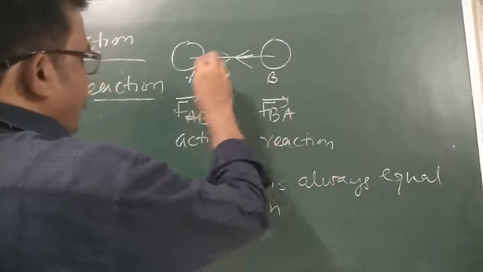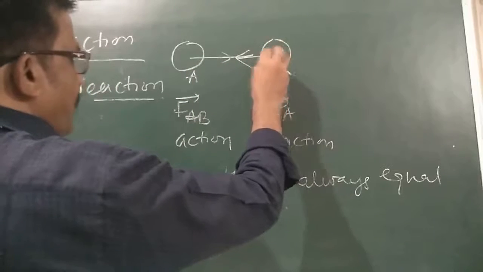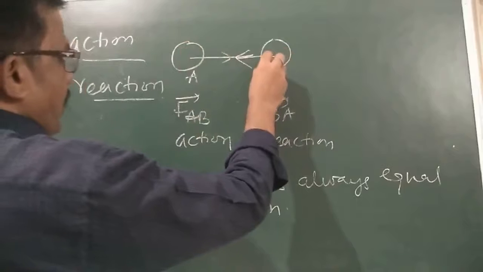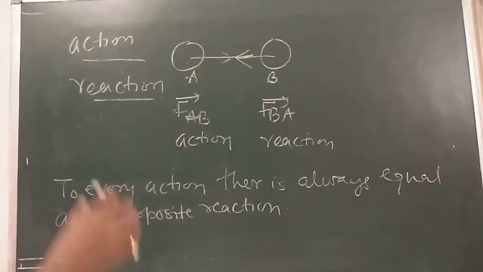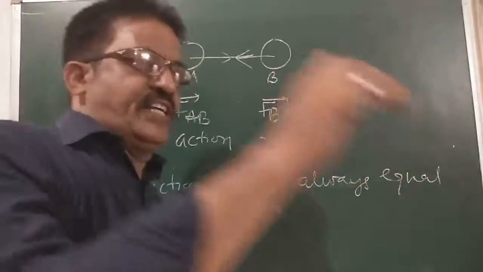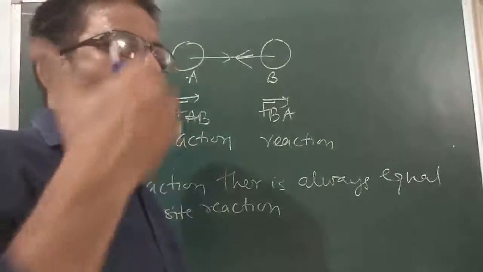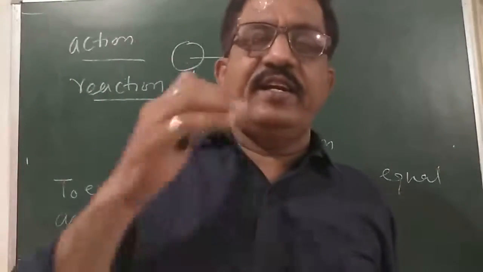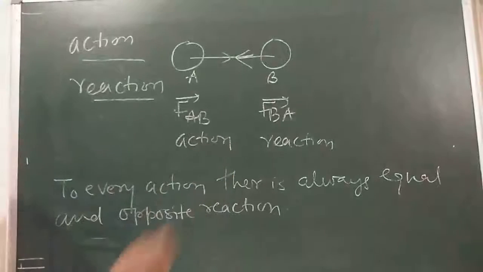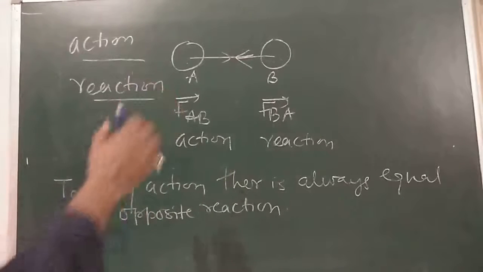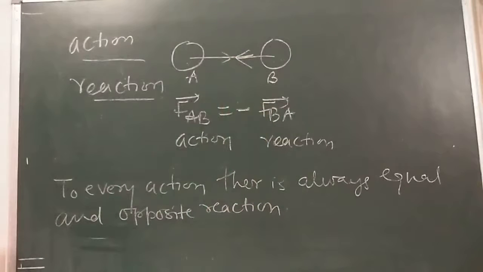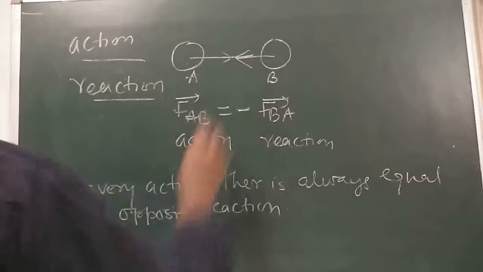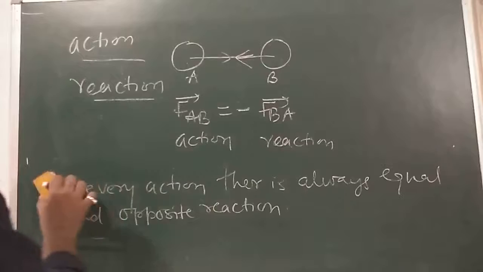Both the forces, the force acting on this one because of the other, and the force acting on the other because of this one, are equal and opposite. The first is called action, then the second force from the other body is called reaction. So both the forces F of AB and F of BA are equal but in opposite direction. So I can prove it. I have to prove this law. Let us see how.